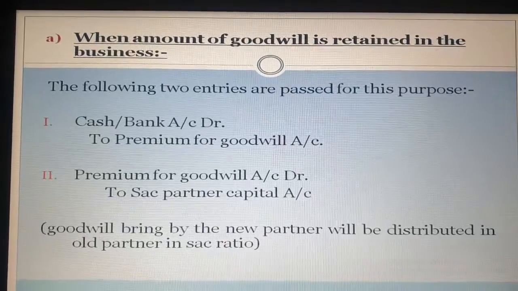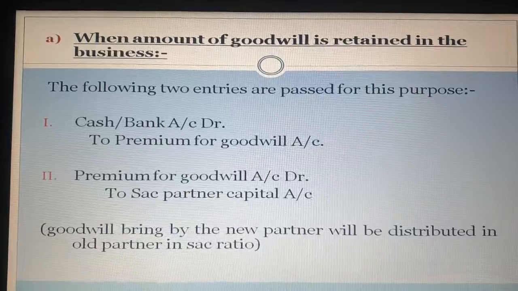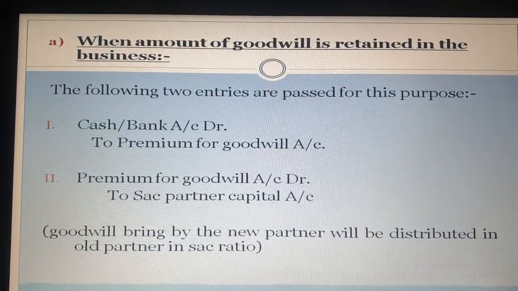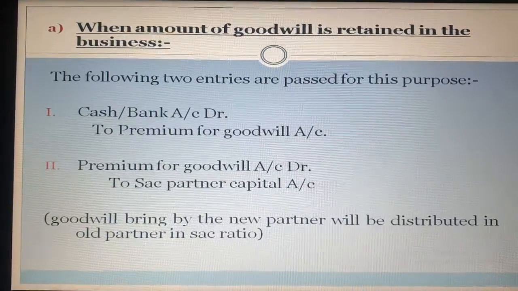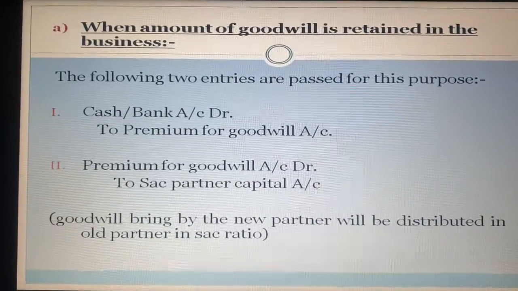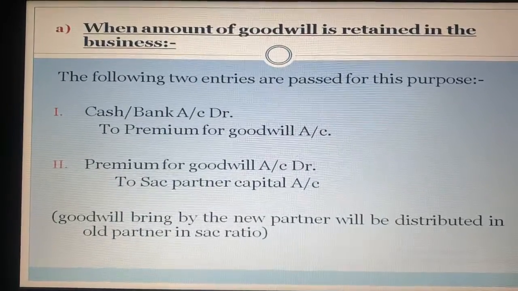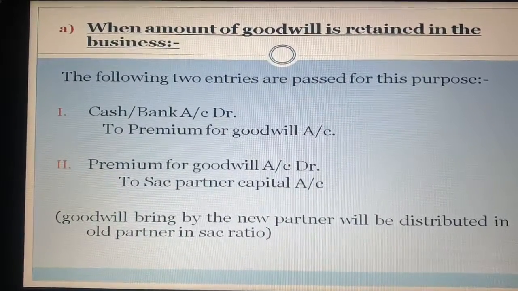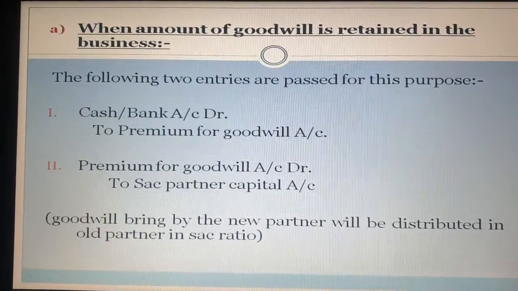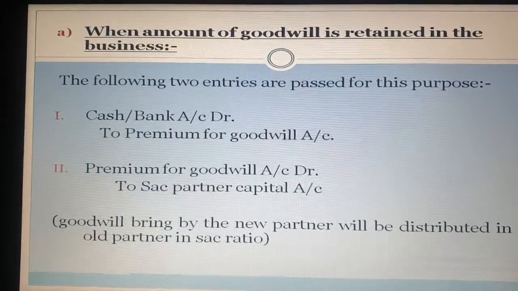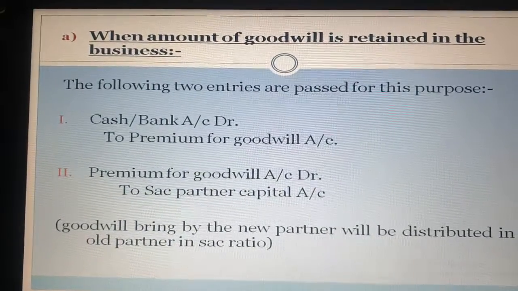First, cash/bank account debit to premium for goodwill account. This entry is to be passed with the amount of goodwill brought in by the new partner. And in the second entry, that goodwill amount which is brought in by the new partner is to be distributed among the sacrificing partners in the sacrificing ratio. So goodwill brought by the new partner will be distributed among the old partners in the sacrificing ratio, or we can say among the sacrificing partners in the sacrificing ratio.